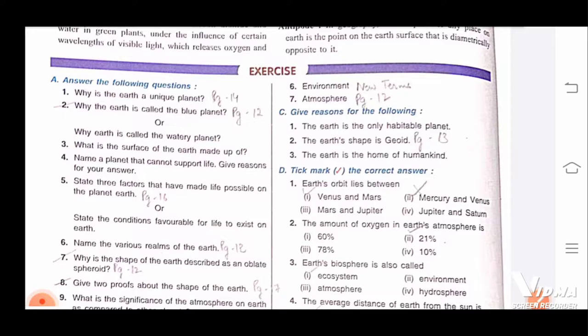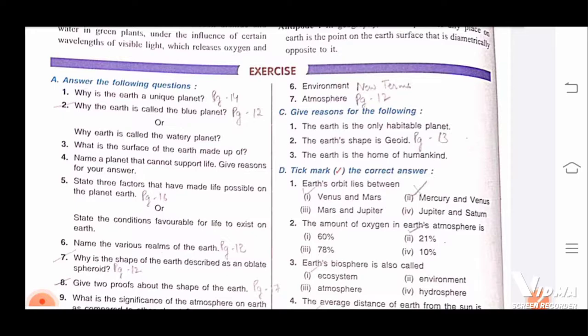Give reason: the earth is the only habitable planet. You have to write only the conditions. We have done these conditions, these 3 points, water cycle, that only you have to write. The earth's shape is geoid, on page number 13 only. The earth is shaped like an orange, which is slightly flattened at the poles and with a bulge at the equator. So that is why it is called geoid. Now, why is the earth the home of humankind?